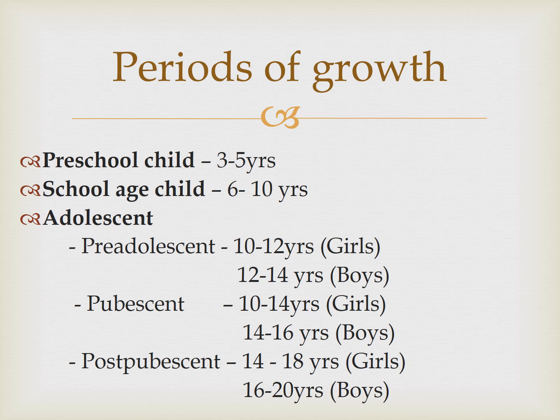Pre-adolescent for girls starts from 10 to 12 years. For boys, 12 to 14 years, a little bit later. Pubescent, puberty of girls starts earlier, so 10 to 14 years is girls. For boys, 14 to 16 years. Post-pubescent for girls is 14 to 18 years, and for the boys it is 16 to 20 years.